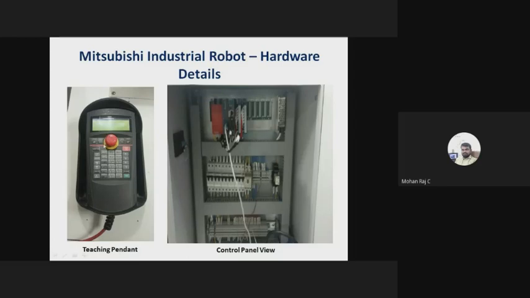So this is one more emergency push button which is available on the teaching pendant. If there is any emergency during the programming, you can press this immediately. The robot will stop. And this is an actual view of a control panel.